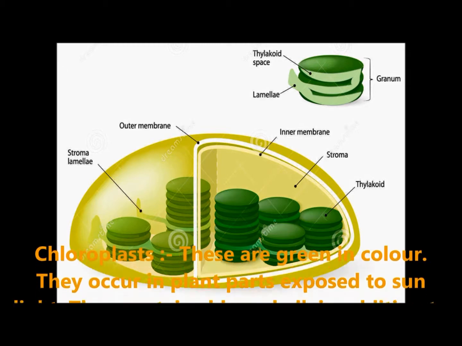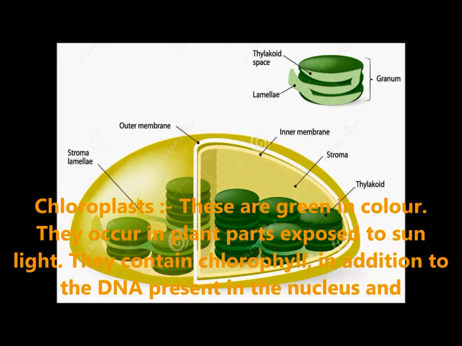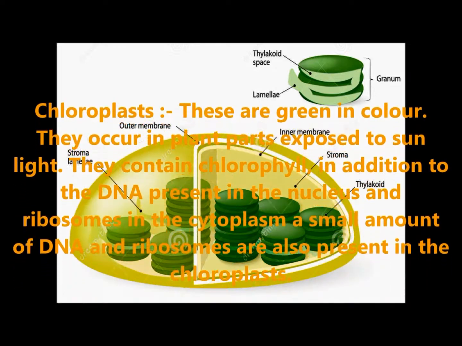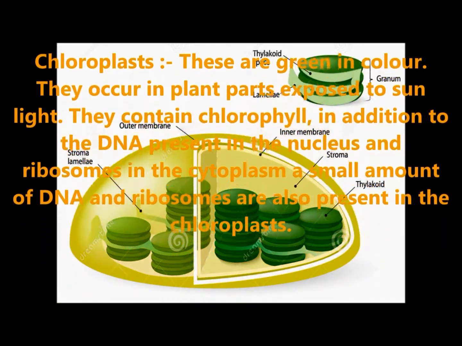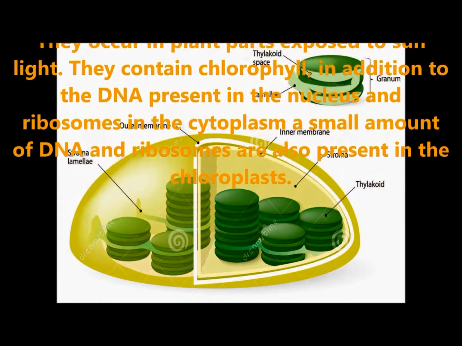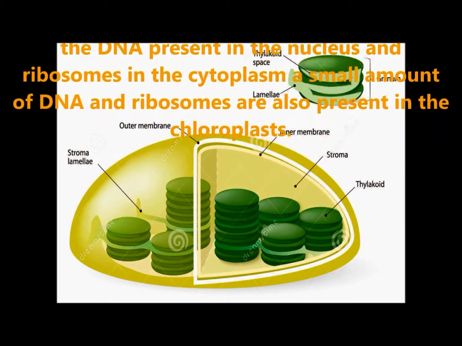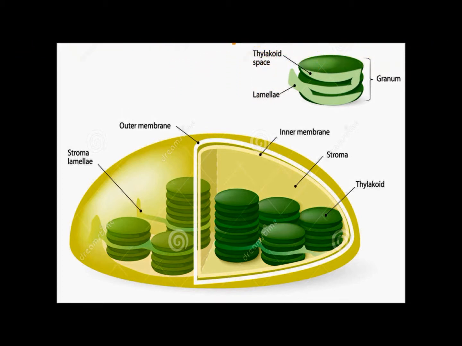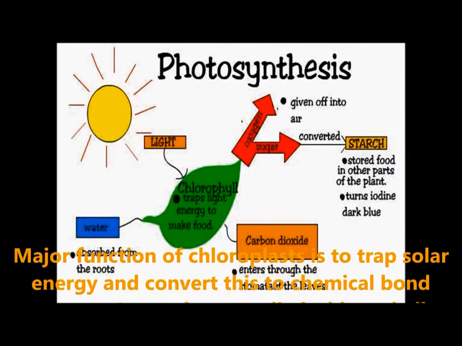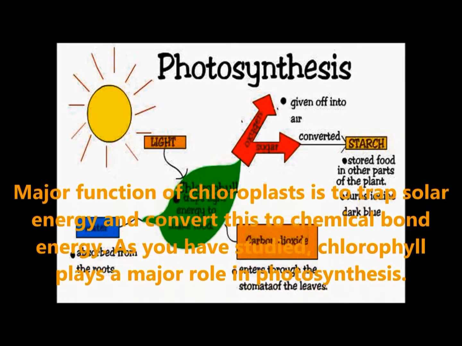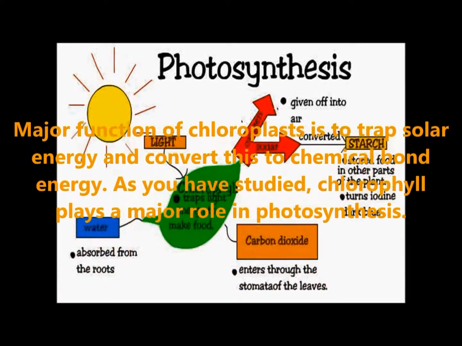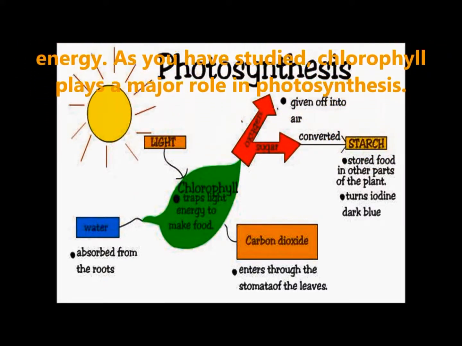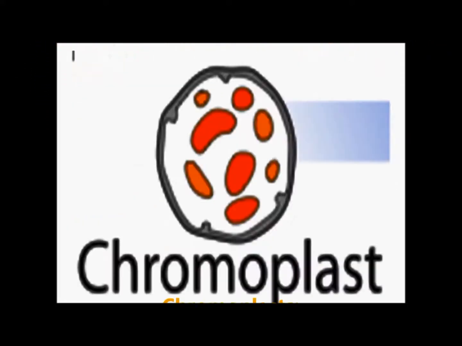Chloroplast. These are green in color. They occur in plant parts exposed to sunlight. They contain chlorophyll in addition to DNA present in the nucleus and ribosomes. In the cytoplasm, a small amount of DNA and ribosomes are also present in the chloroplast. A major function of chloroplast is to trap solar energy and convert it to chemical food energy. As you have studied, chlorophyll plays a major role in photosynthesis.